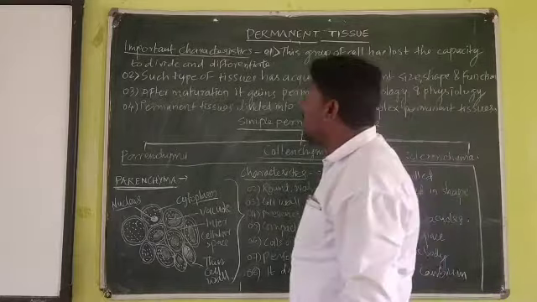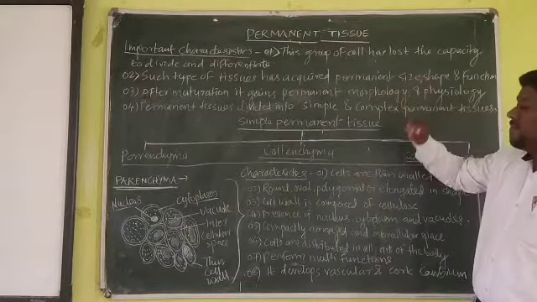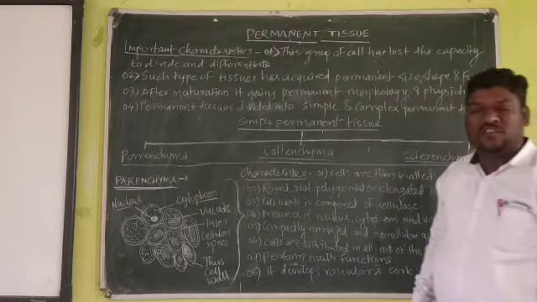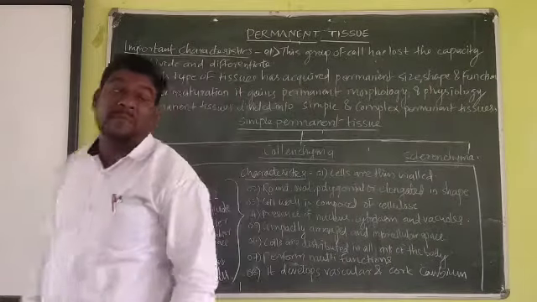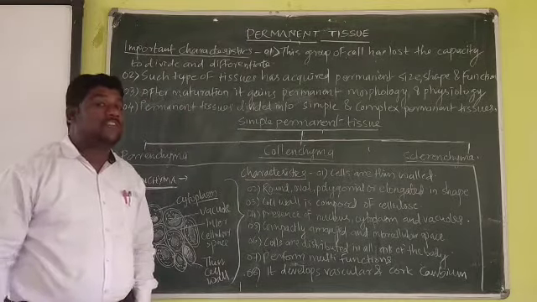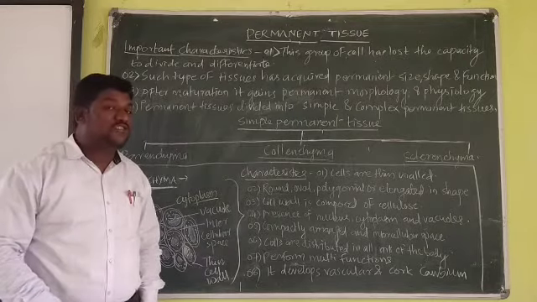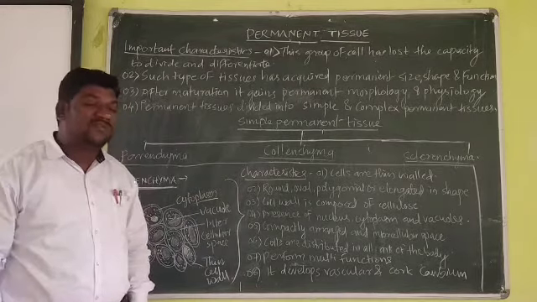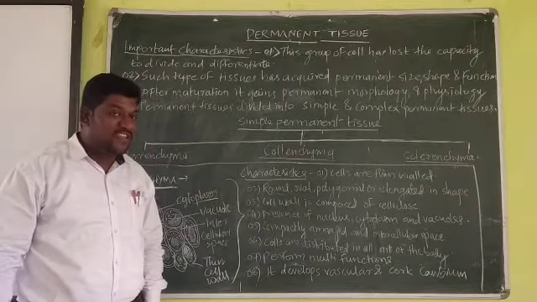The next thing: after maturation, it gains permanent morphology and physiology. The important point is that after maturation, as we saw in meristematic tissues, after some time they get matured and are converted into permanent tissue. Their functions become different.